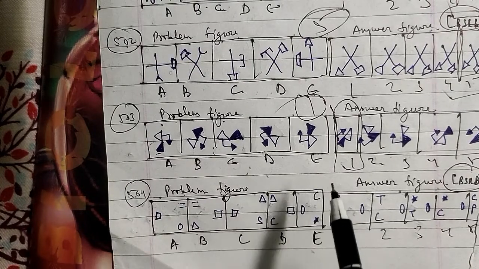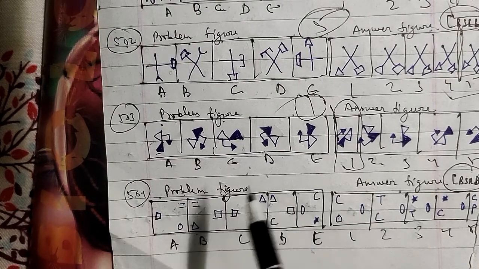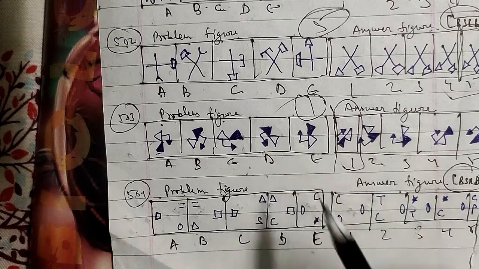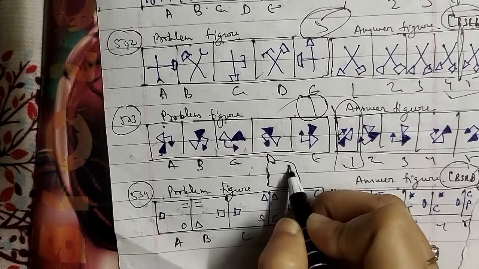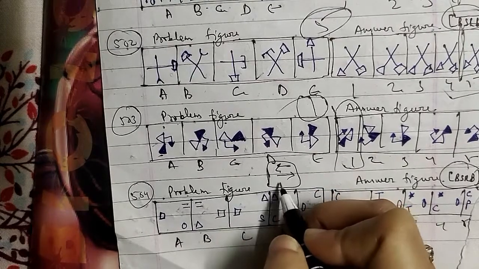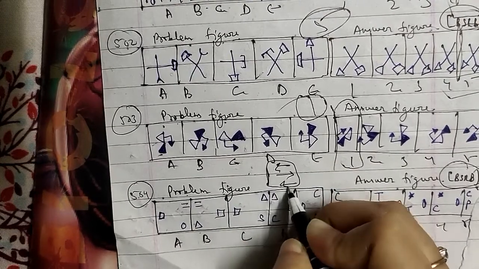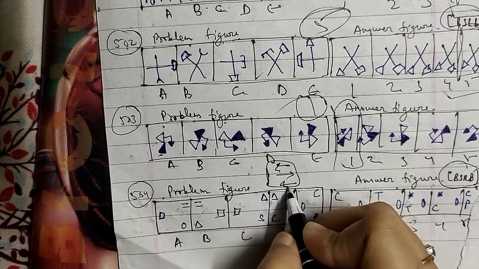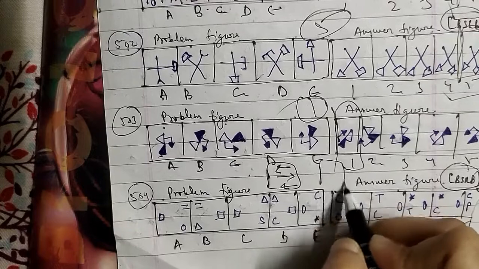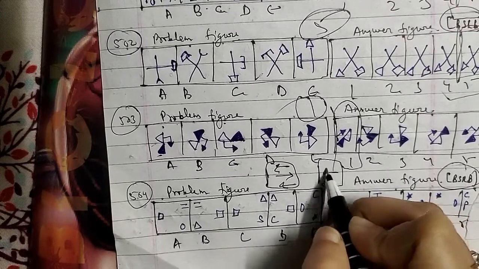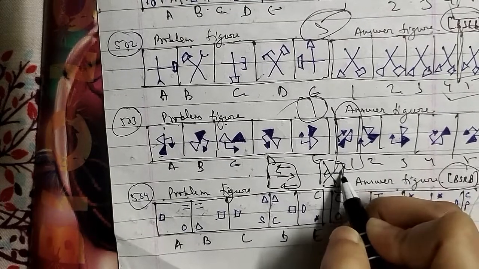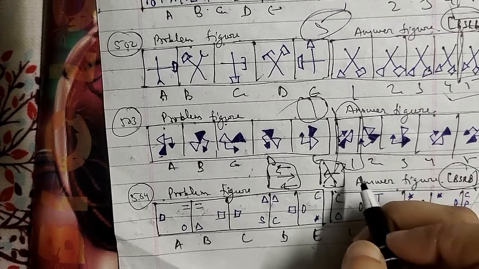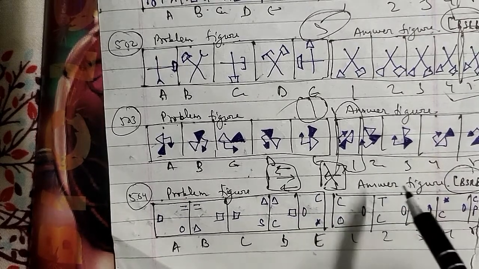So here in each of the questions, in the first step and the second step, the symbols move in this order: this will move to here, this will move to here, and this will move to here, and the lowermost symbol is replaced by a new one. In the next step, the symbols move in this order: this will move here, this will move here, and this will move here, and the lower two symbols are replaced by new ones. The two steps are repeated alternately.